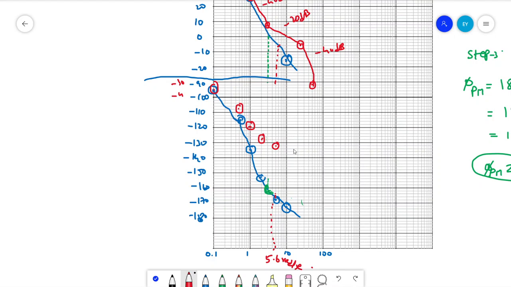Then at 50 we get minus 142. No, this is actually 10. We have to locate 50. 50 will be 10, 20, 30, 40, 50. 50 is giving 142. 142 will come here. Now let us join all the points.